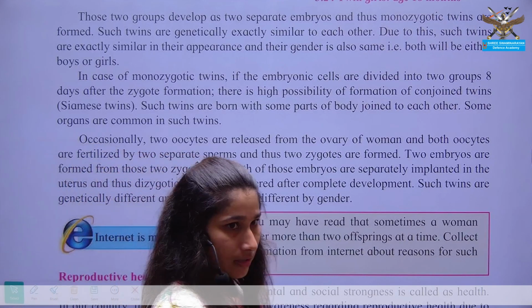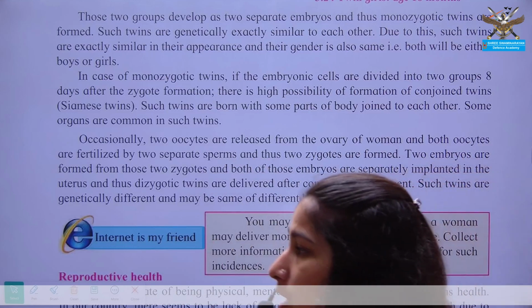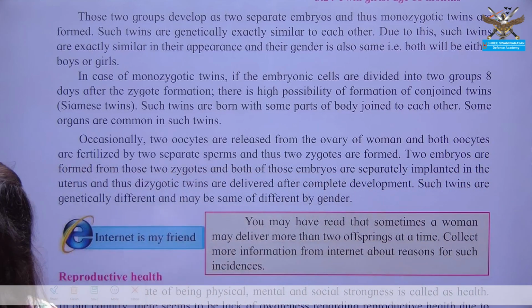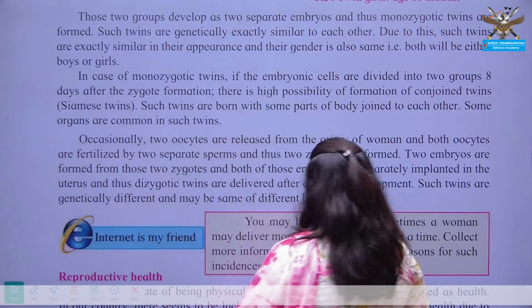They are non-identical. Their morphological, that is phenotypical, and genotypical makeup is different. They are different from each other in appearance as well as other characters.